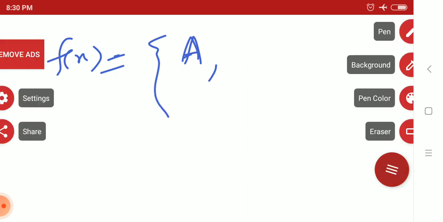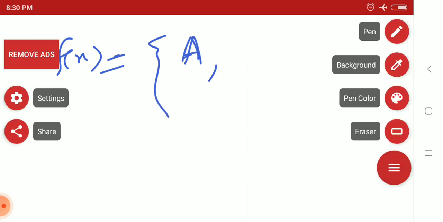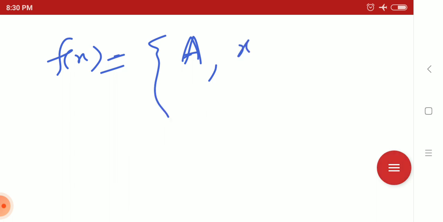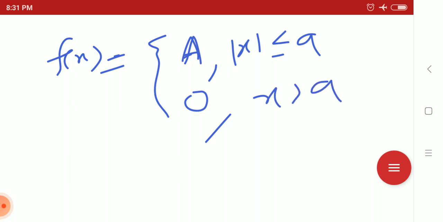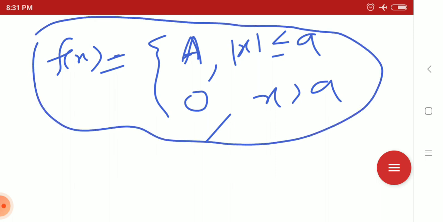You have a function f of x that is a constant for mod x less than or equal to a, and 0 for x greater than a. So whenever you want to do the Fourier transformation of this, how will it be described graphically? How will this function be described graphically in position space?